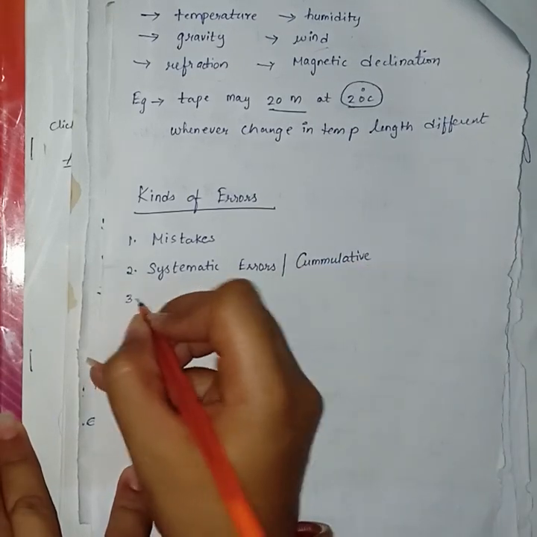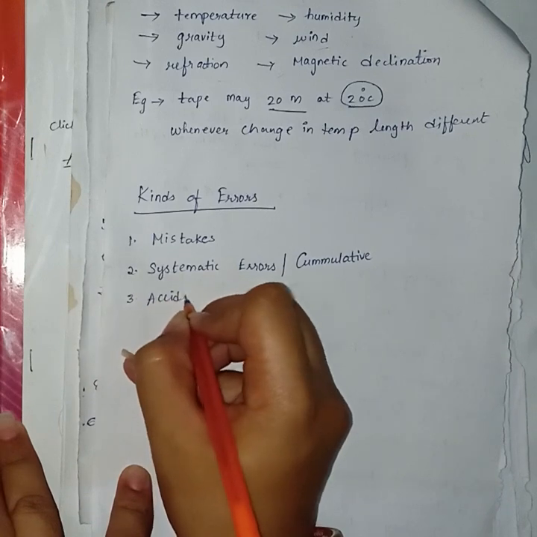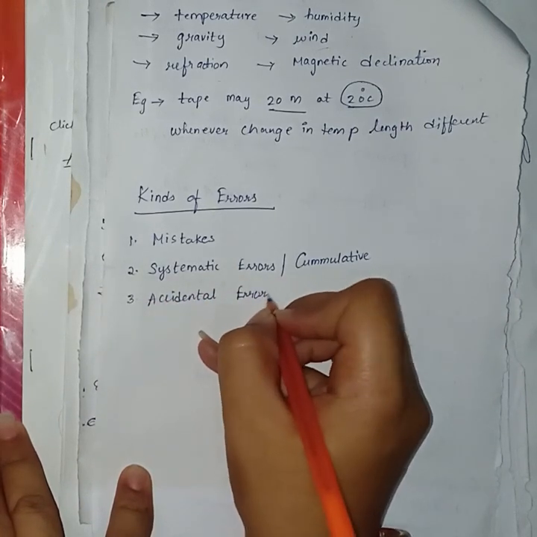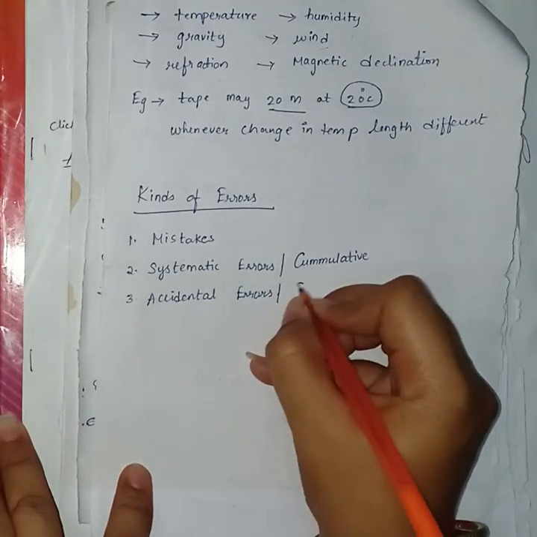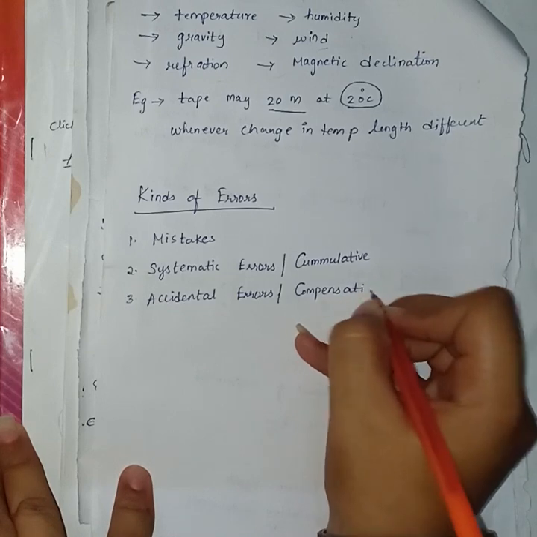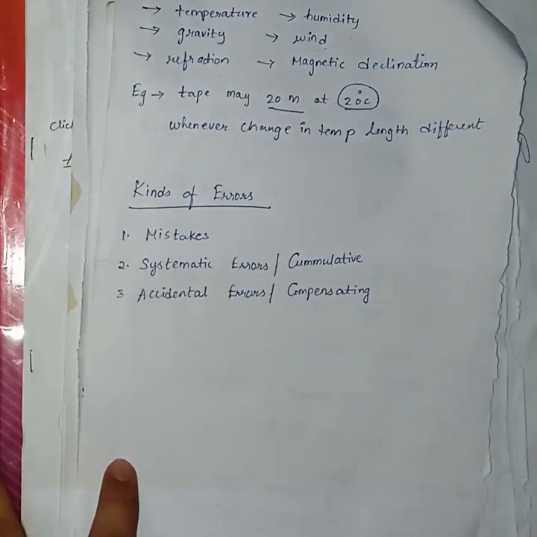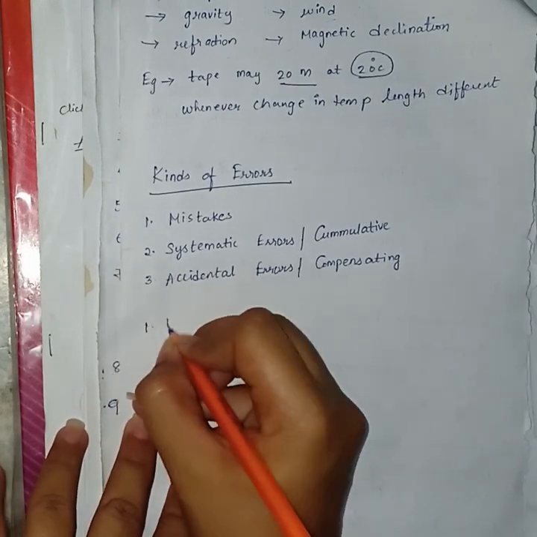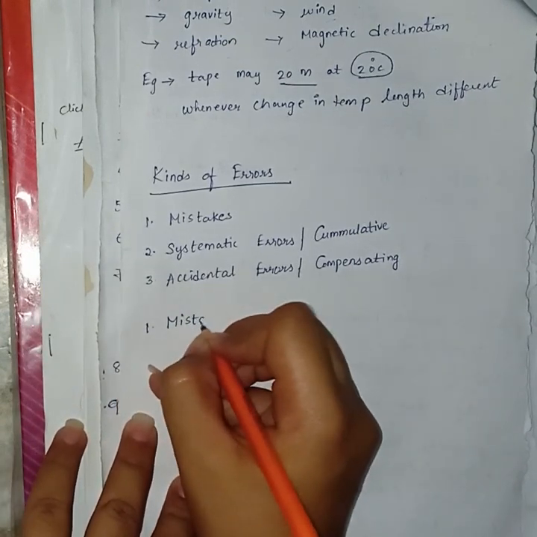And third is accidental errors. The other name for accidental errors is compensating errors. So these are the three different kinds of errors. So first I am going to explain what are mistakes.